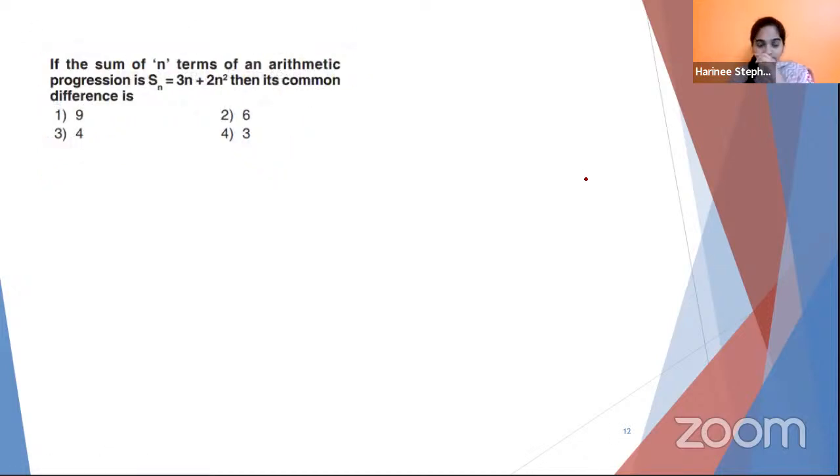Okay, let's move to the next question. If the sum of n terms of an arithmetic progression is Sn equal to 3n plus 2n square, then its common difference is. So we have Sn equal to 3n plus 2n square. How do you find the terms when a general format for the sum of terms is given? Any idea? I'll give you a clue. S1 is the same as A1. How do you proceed further? How do you get the second term?